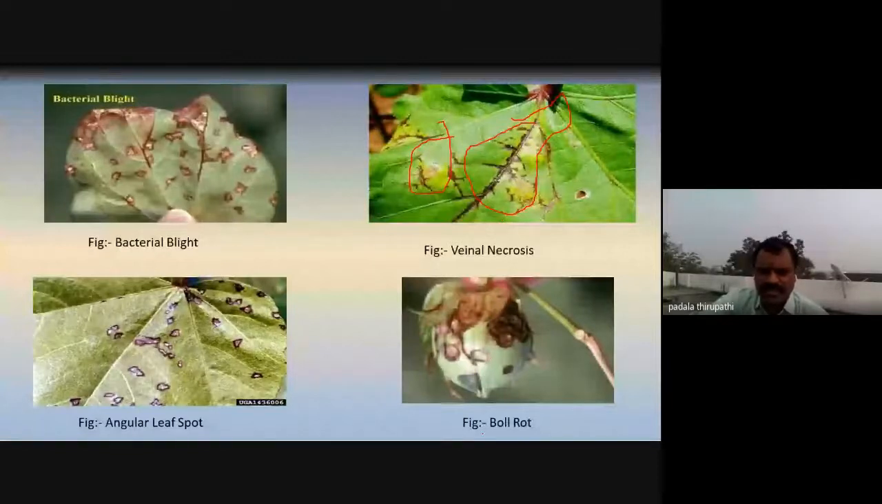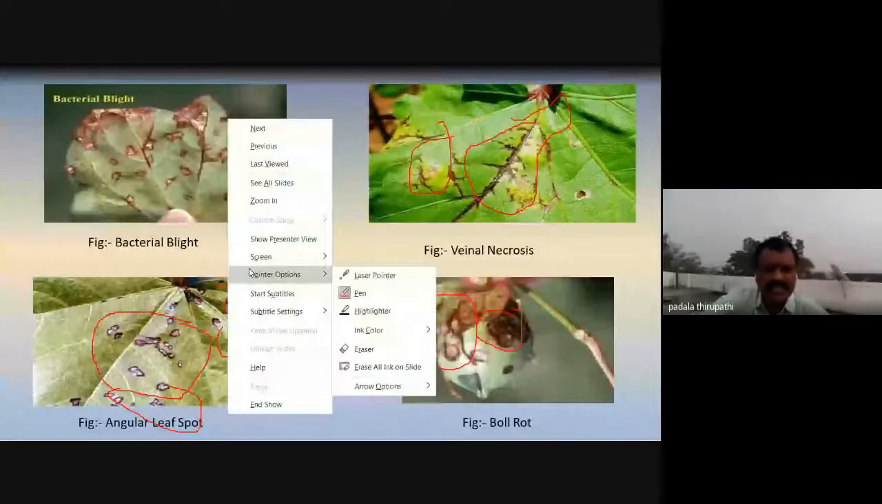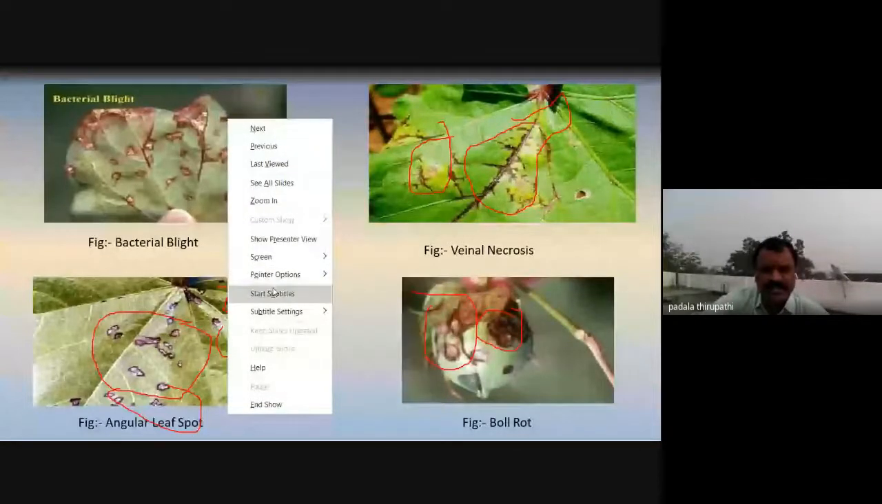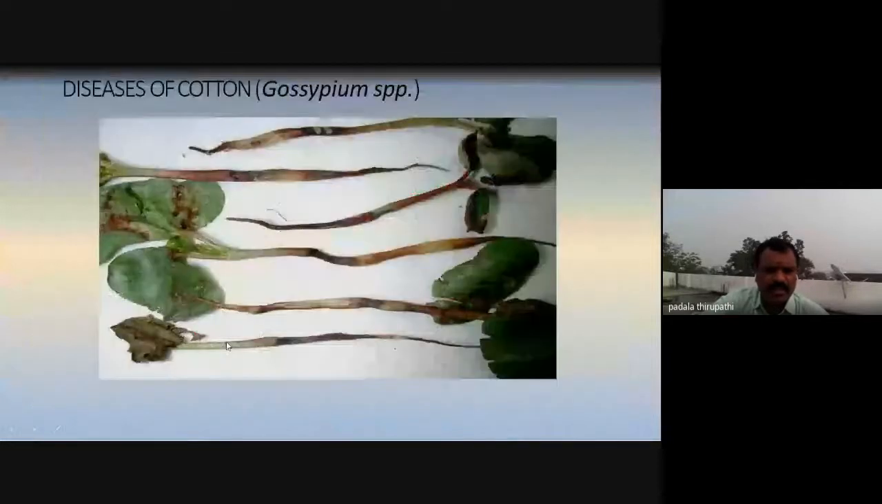Boll rot: the cotton boll discolors and turns brown or black, with black patches observed on the surface of the cotton bolls. Here, the leaf lamina is angular, and the normal leaf turns into a curled leaf. We can call this leaf angular leaf spots. The spots are observed on the surface of the leaf. So these are some of the patches or spots observed on the surface of the cotton bolls and leaves.